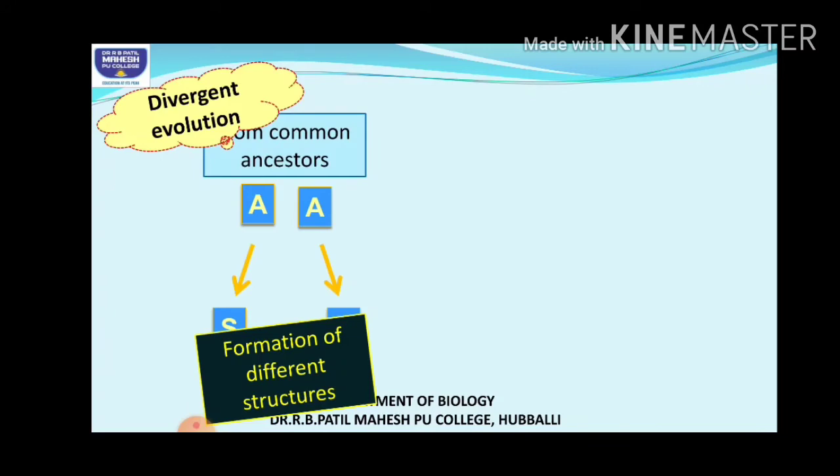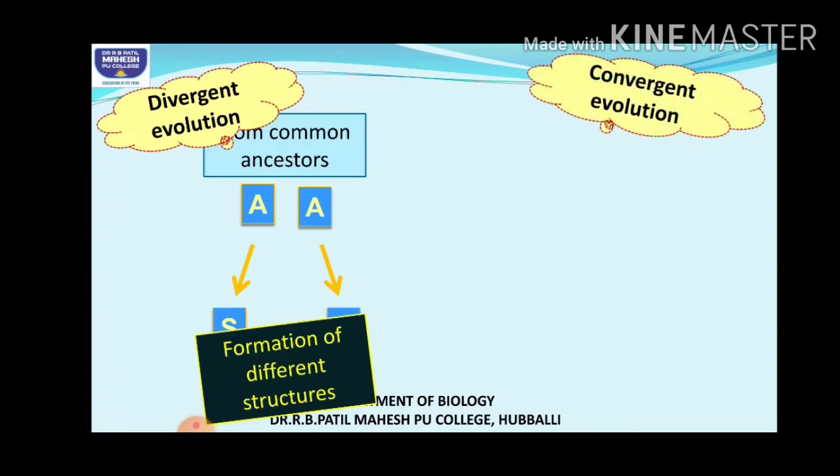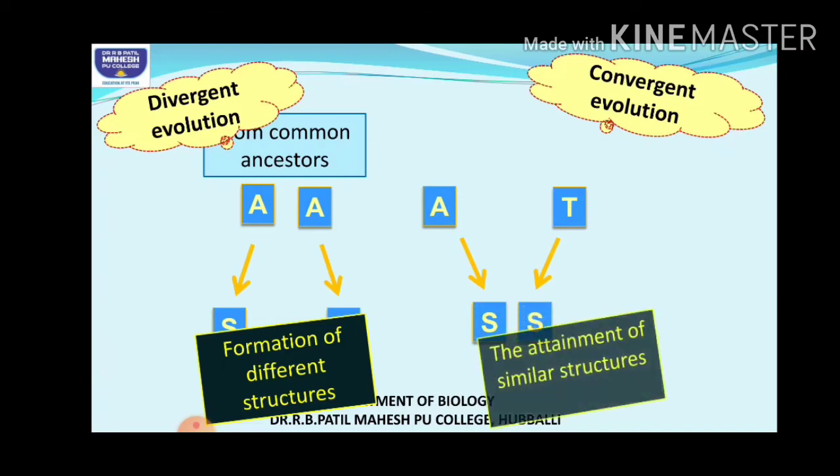Okay, so this suggests they have some common ancestry. Whereas what is convergent evolution? Here convergent means two different organisms, when they come to one common habitat, develop similar structures because of the habitat where they are present.